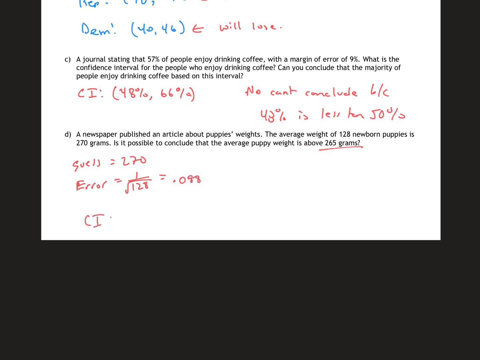So my confidence interval here is 270 minus that, which is 269.912, and then I got 270.088. So is it possible to conclude that the average puppy weight is above 265 grams? Yes, because my smallest one is 269.912.